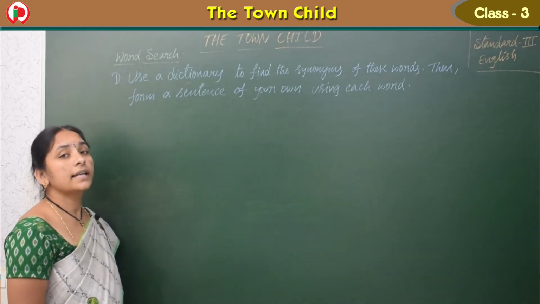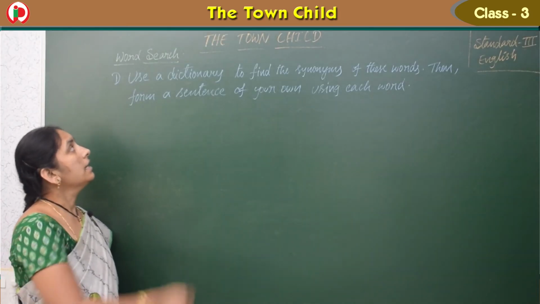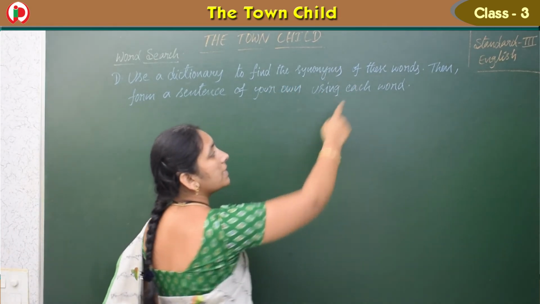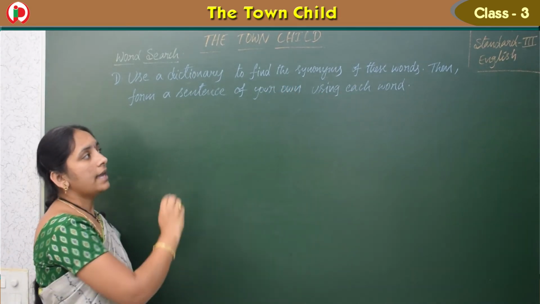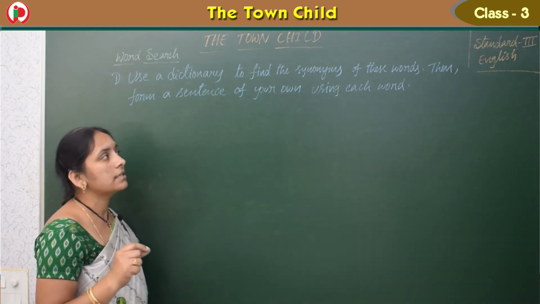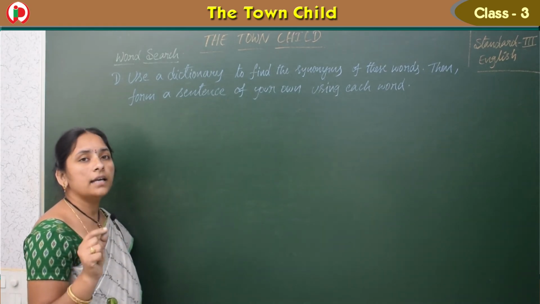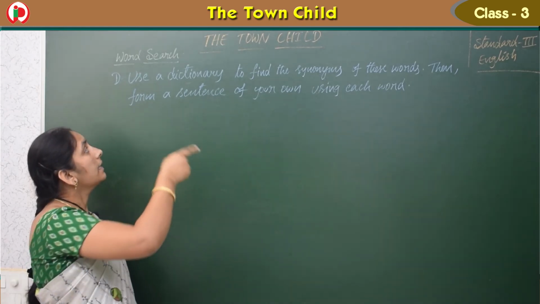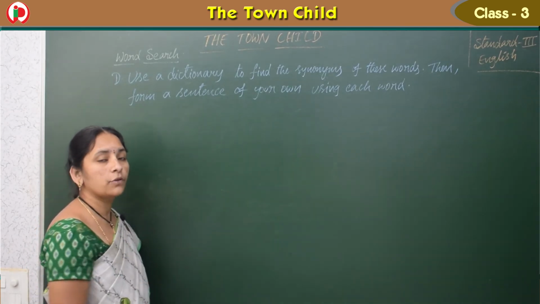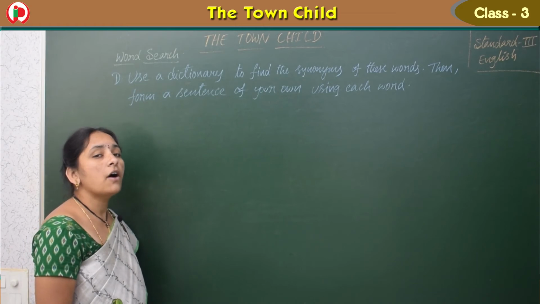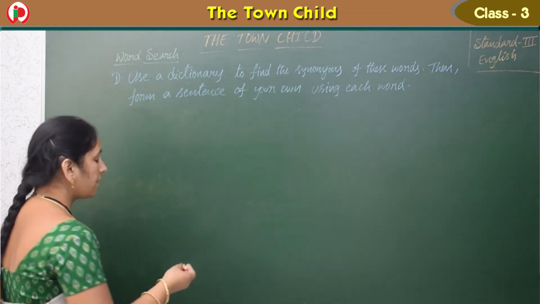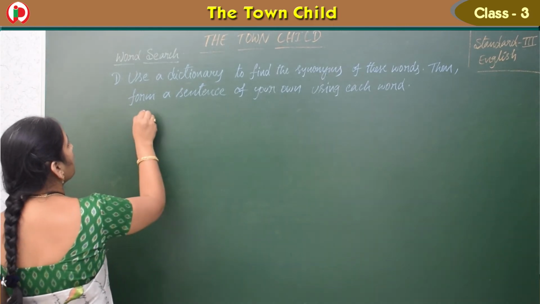See, children, so the next, what do we have here? Use a dictionary to find the synonyms of these words. So here they have given some words, and for this we should use the dictionary to find the synonyms, meanings, and then form a sentence of your own using each word. So for each word you should form your own sentence.